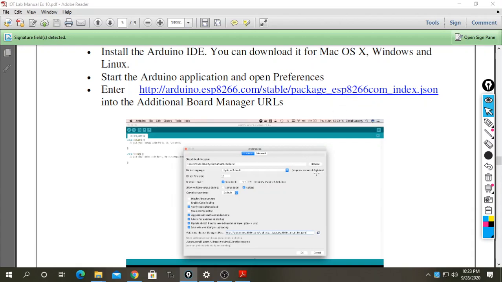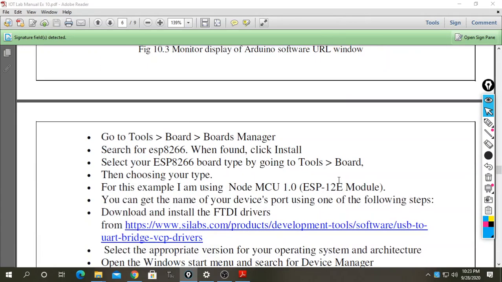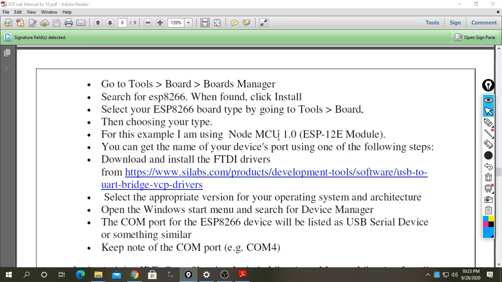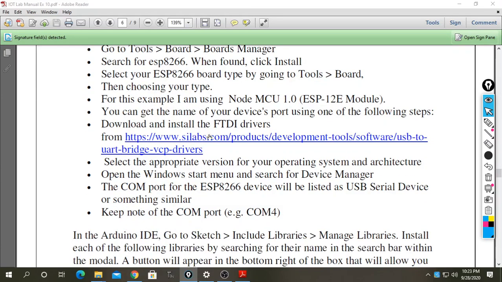After entering it, I go to Tools, then Board, then Boards Manager. Search for the ESP8266 board and we will find it. Then select the model number; here the model is NodeMCU. You can get the name of your device and port automatically, and download for that. The next step is the FTDI driver. I have to download it because this driver establishes the connection between the Arduino and the 8266 server modem board.